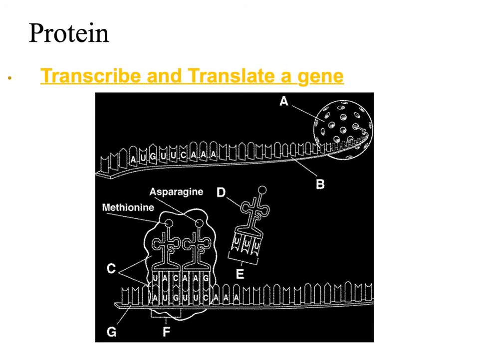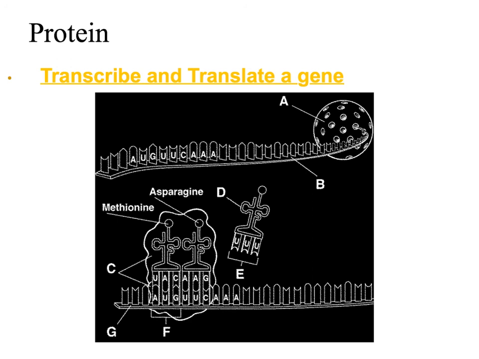We'll try to do that in class. And then this right here is our amino acids. Remember, there's going to be a bond that forms between the amino acids called a peptide bond. Each amino acid will be added and the bond will form. Once the bond has formed, the transfer RNA is free to leave the ribosome and go look for other amino acids that correspond to that particular anticodon. So that is translation in a nutshell.